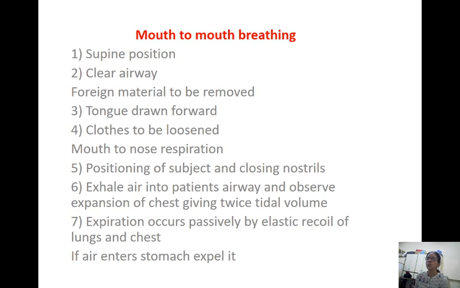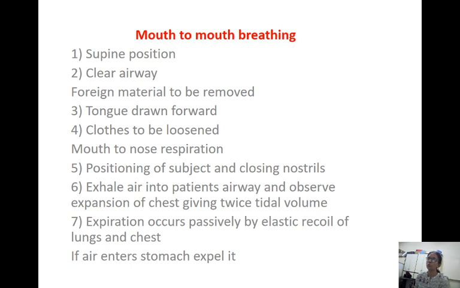Then positioning of the subject. How do you position the subject? We have to extend the neck, push the chin up with one hand, and with the other hand press the forehead, and you have to close the nostrils. This is very important because whatever air I am giving to the mouth should not come out through the nostril.